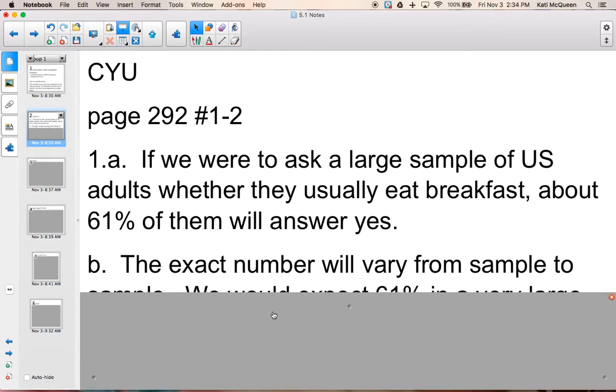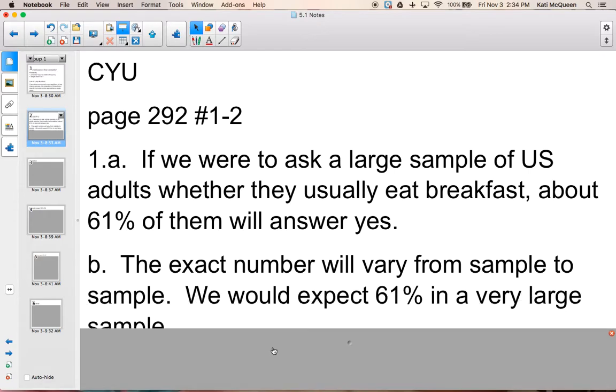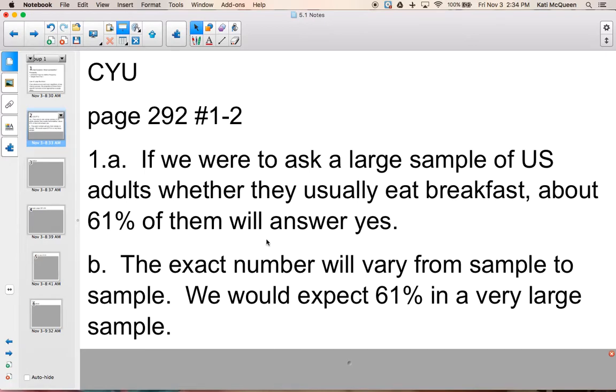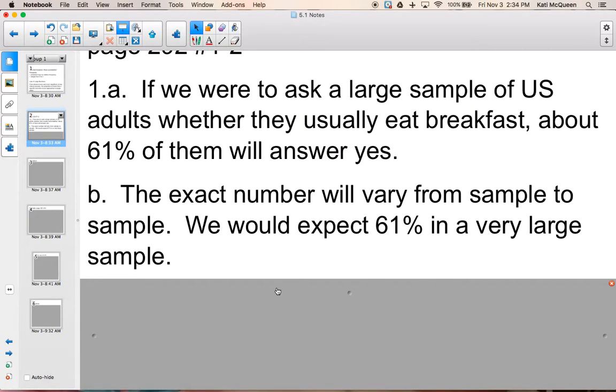For Part B, it's not going to be exactly 61. Like we were saying for Part A, samples are going to vary. If it is a very big sample, we would expect it to be closer to 61, but it's not always going to be exactly 61.